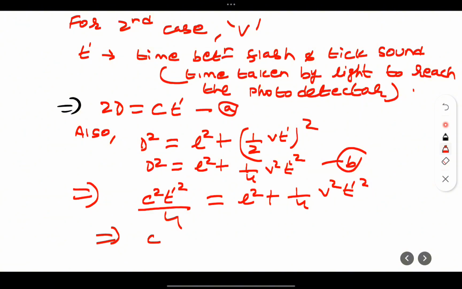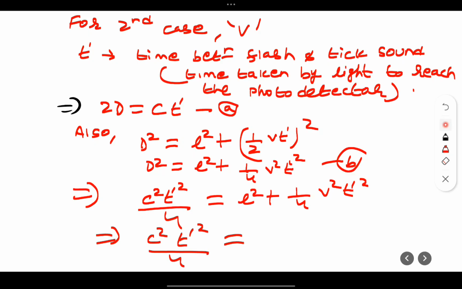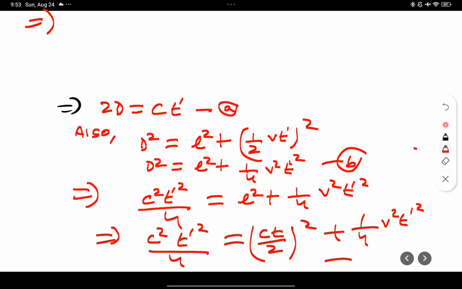This implies c square t dash square by 4. For L square, you see here the relation 2L equals CT, so L equals CT by 2, so you can write CT by 2 whole square plus 1 by 4 v square t dash square. Here you can see, the 4 gets cancelled, so c square t dash square